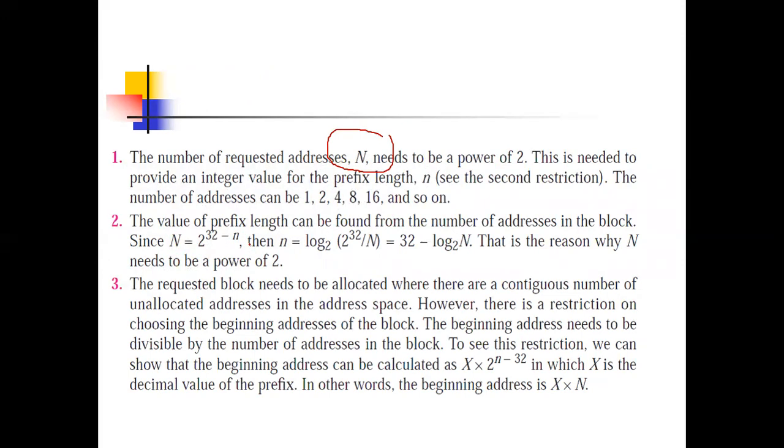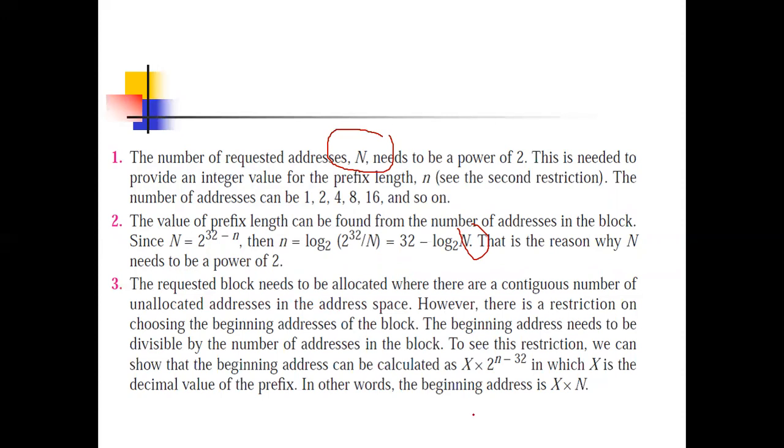Now from this, small n will be 32 minus log base 2 of N. If N is not a power of 2, then the number will be fractional. That's why this N should be a power of 2. Okay. Now the next point is that requested blocks need to be allocated where there is a contiguous number of unallocated addresses.